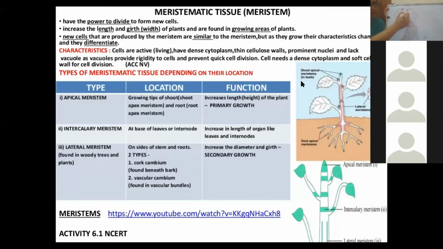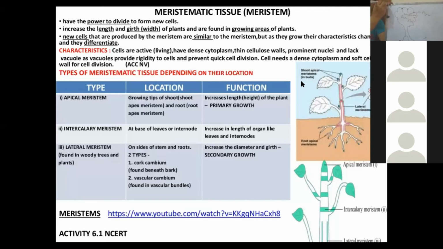There on the growing tip of the branches, you will find the meristematic tissue, which we call apical meristem. And even in the roots, you will find this, which we call apical meristem. What is the primary function of this? It is to increase the height of the plant, or increase the length of the root, right?